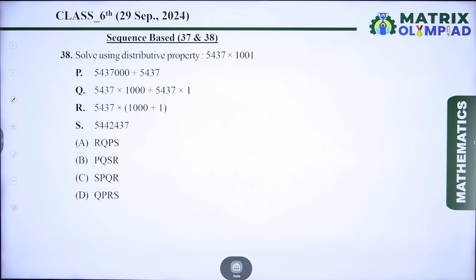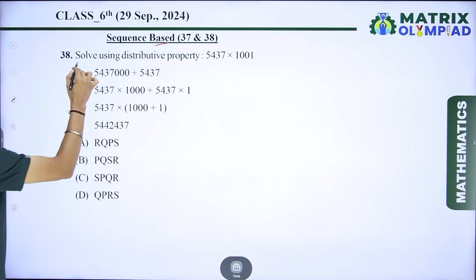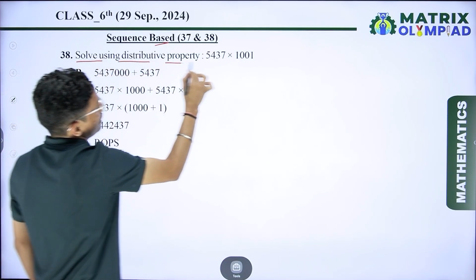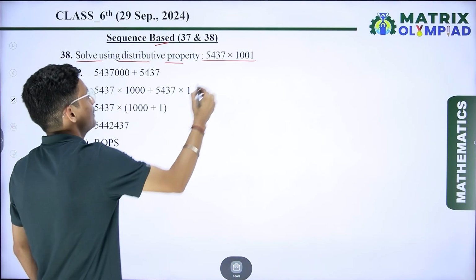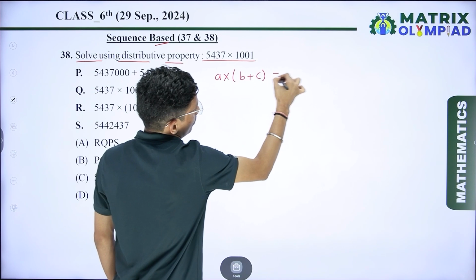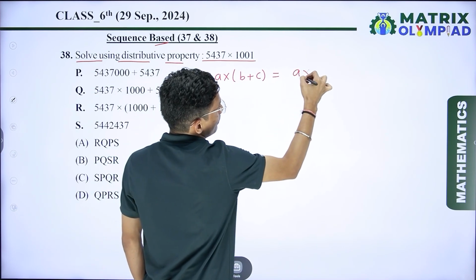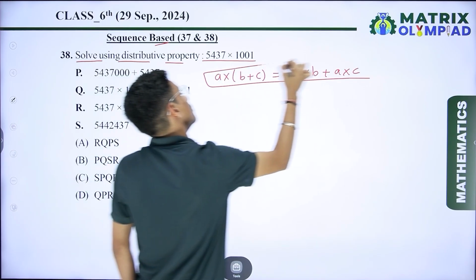If I talk about the next question, which is again sequence based, you solve it using the distributive property. So you know what the distributive property is. First I explain: if a number is multiplied with an addition, I can say that A multiplied by B plus A multiplied by C. This is called the distributive property.